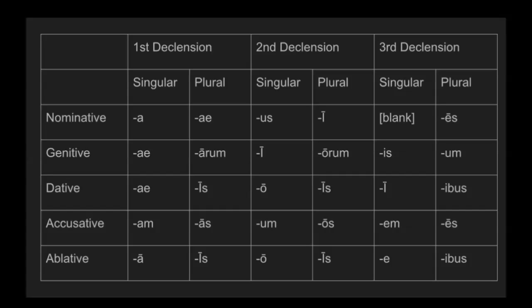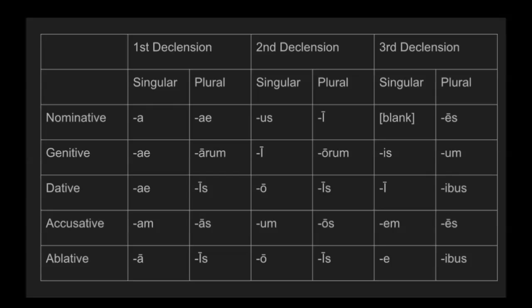And the third declension is one that we haven't seen very much of. Indeed, this is the first time that we really start caring about it. The nominative singular varies hugely from word to word. For example, Felix, the name Felix, ends with an X, but arbor, for tree, ends with an R. So there's no big pattern for the singular nominative for the third declension, so we just leave it blank.